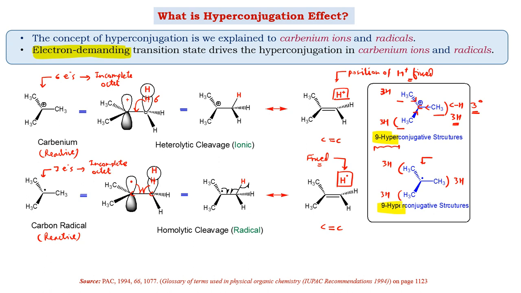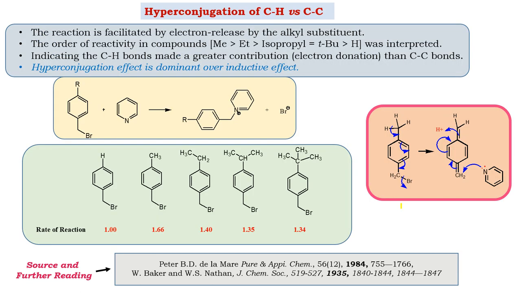So either a carbocation, or the carbanion as we are saying here, or the radical, all are stabilized with hyperconjugative structures, and this is a direct application of hyperconjugation in organic synthesis. Now if we want to compare which of the CH and CC bonds is more dominating or plays a more important role, if we have the probability that both CH and CC bonds are able to donate electrons, then which bond will easily give electrons?